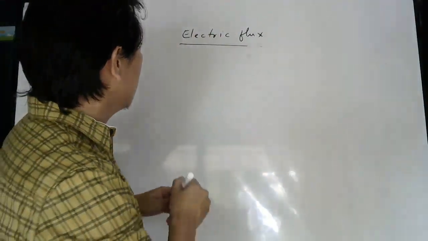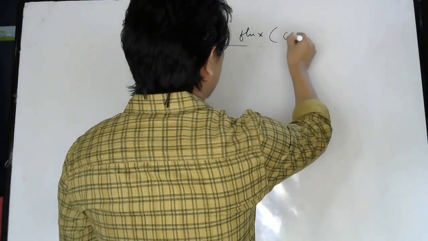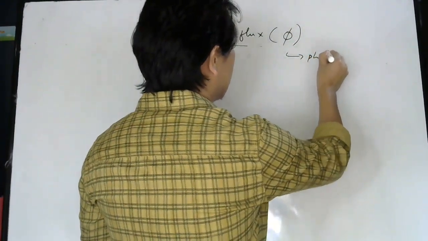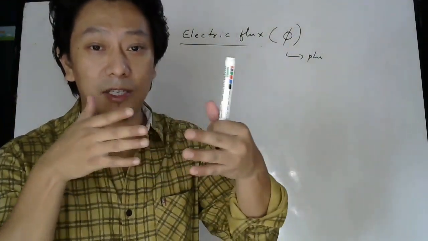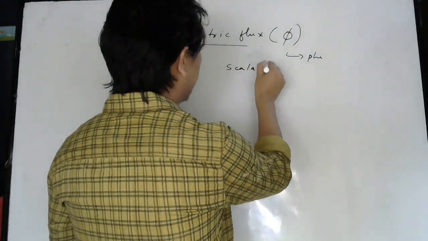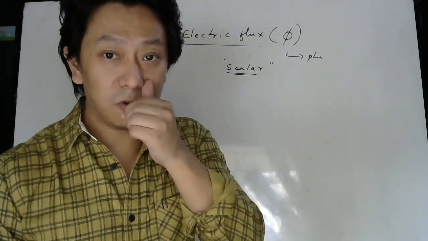Because in physics we only discuss physical quantities which can be measured. Because once you measure, you can then do experiments to check whether the formula you have invented is right or wrong. Understood? No? So that is the whole idea behind having physical quantities. So first, since it is a physical quantity, let us decide on a symbol for this. The symbol for flux is phi. Since it represents how many lines pass through the surface, it has to be a scalar quantity. So flux is a scalar quantity, not a vector quantity. Okay, so this first thing you try to remember.